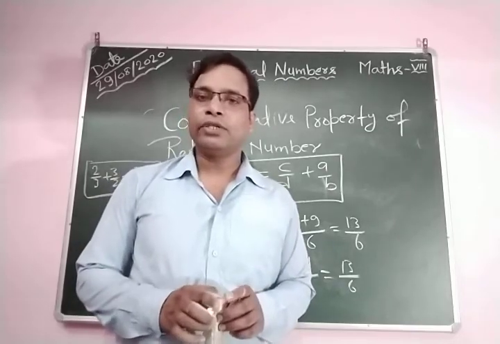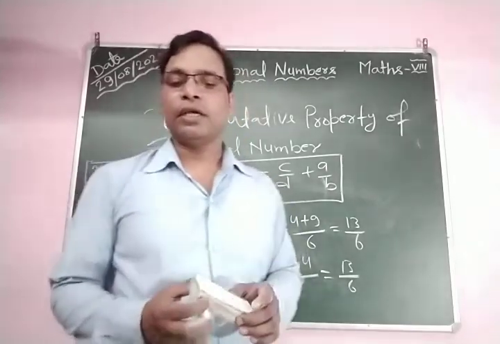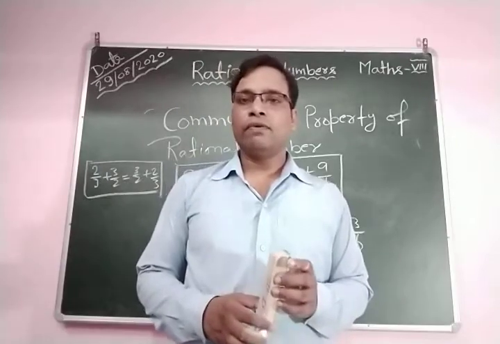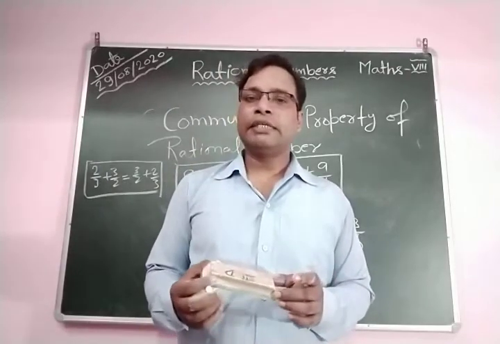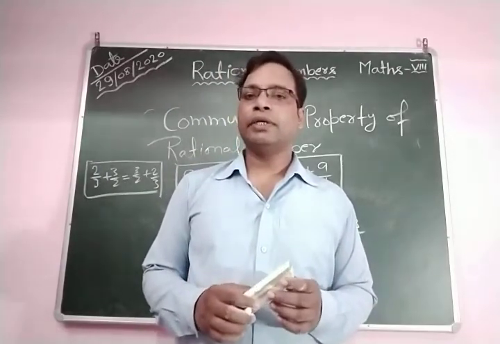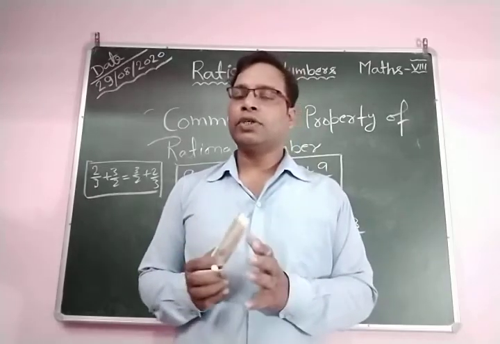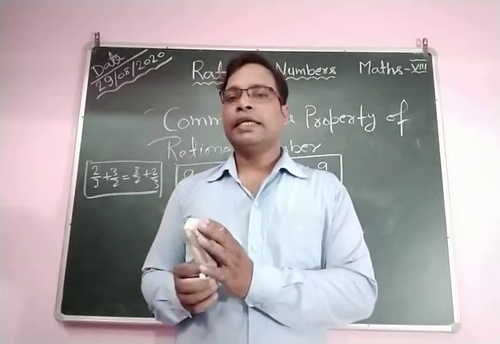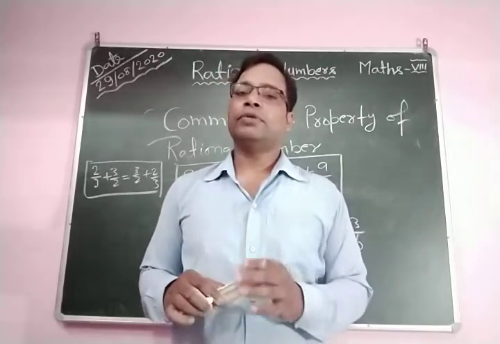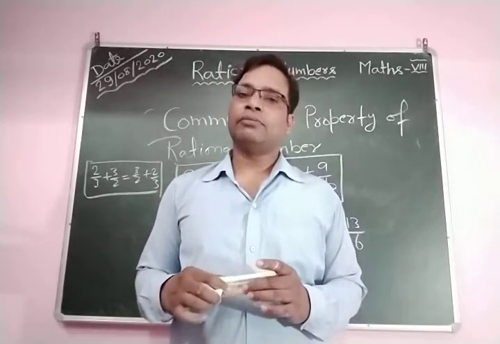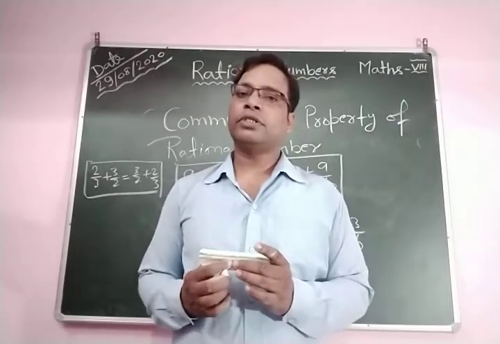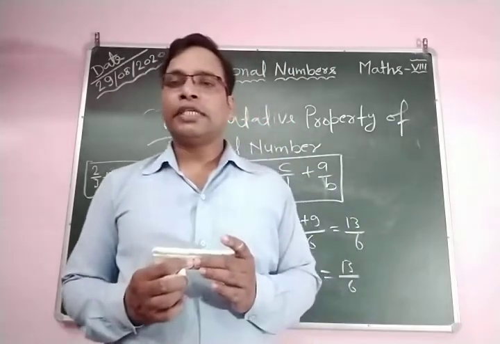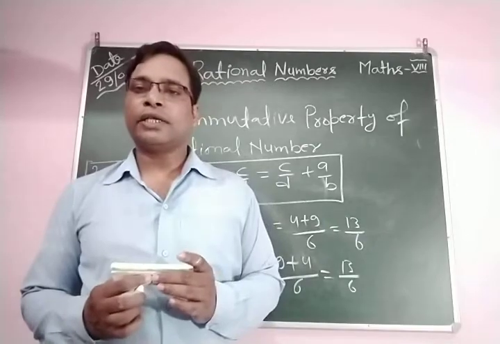After this we discuss the associative property. What is the associative property? In this property we take three rational numbers and add the first two rational numbers, after this the third rational number. In this case you find the sums on both sides of the three rational numbers are equal.